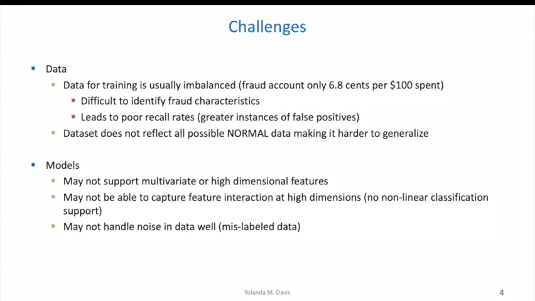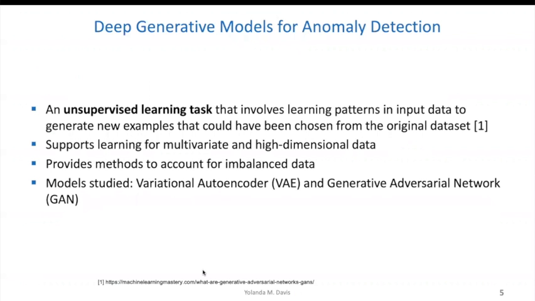Also, it might not handle noise well. So for example, if we see data that is mislabeled, which can happen from time to time, and if models are only geared towards normal data, then any error in that data could skew results. And it might not react well to that.